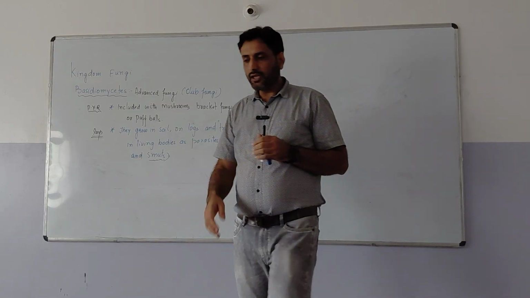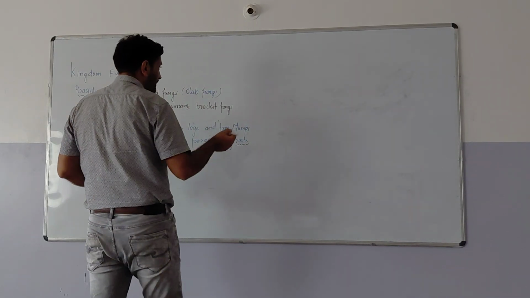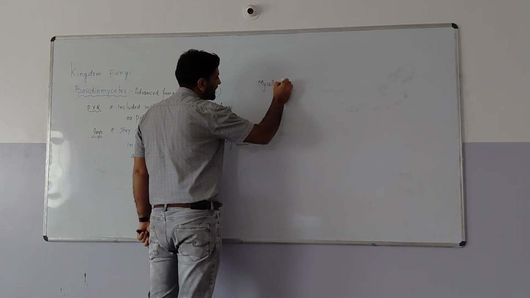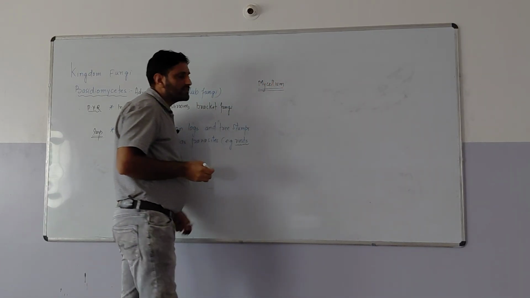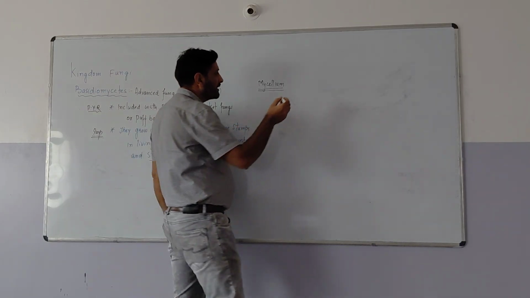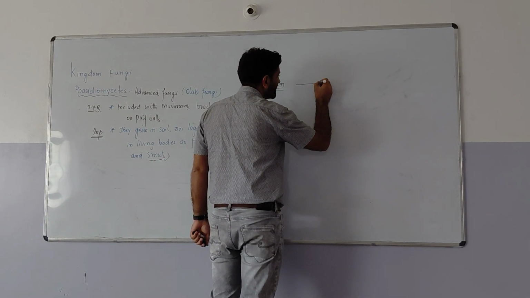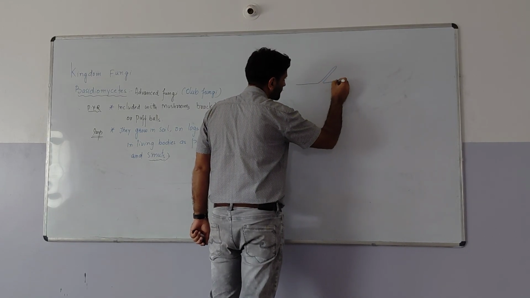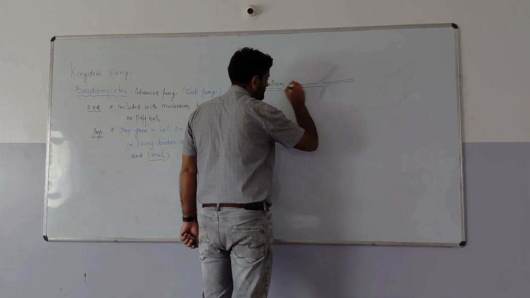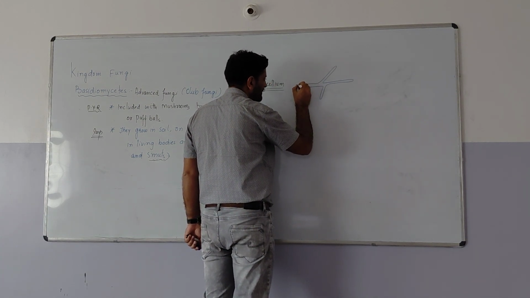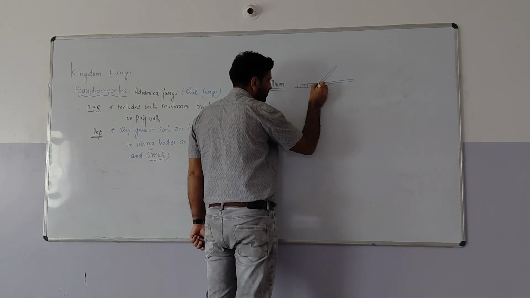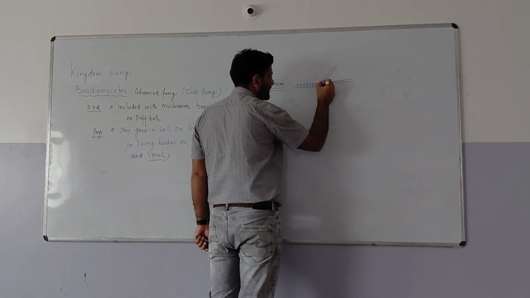If we see their mycelium, as we know, these fungi are classified on the basis of the morphology of the mycelium. In this, the mycelium which is found here is branched and septate. Suppose this is one branch, this is the second branch, this is its mycelium. This mycelium has septa or cross walls, and every cell has its own nucleus, which is the eukaryotic nucleus.